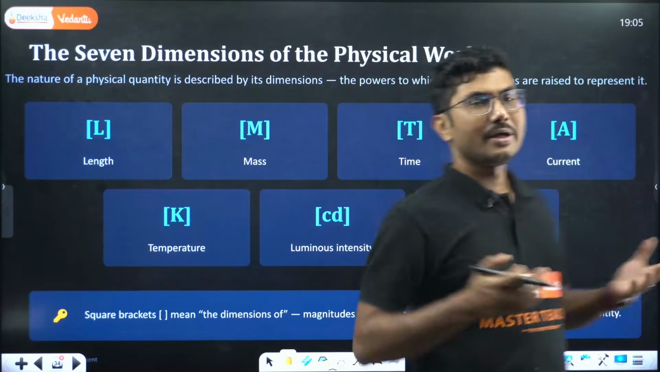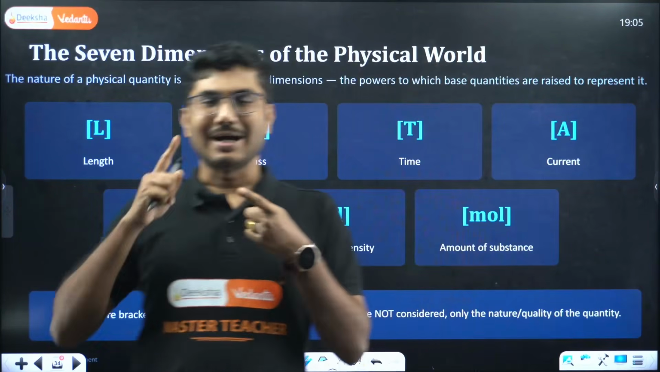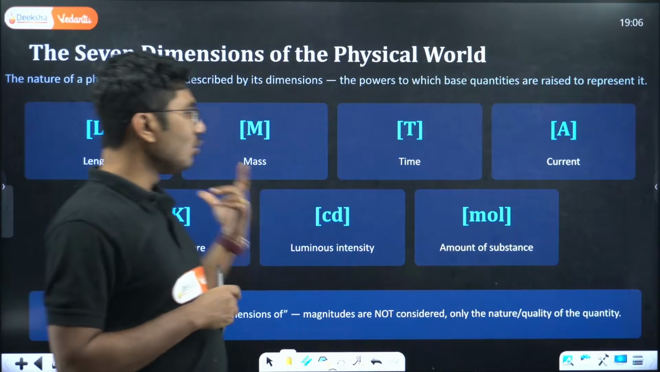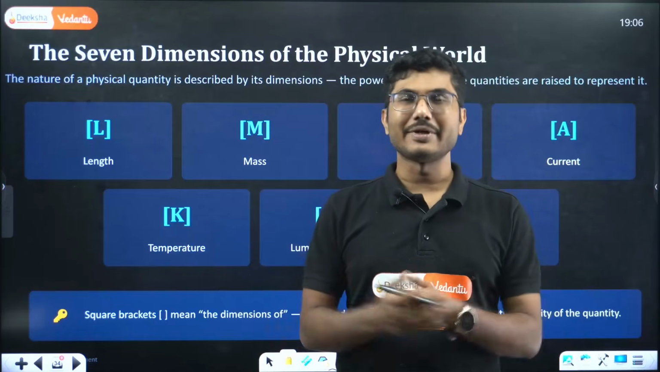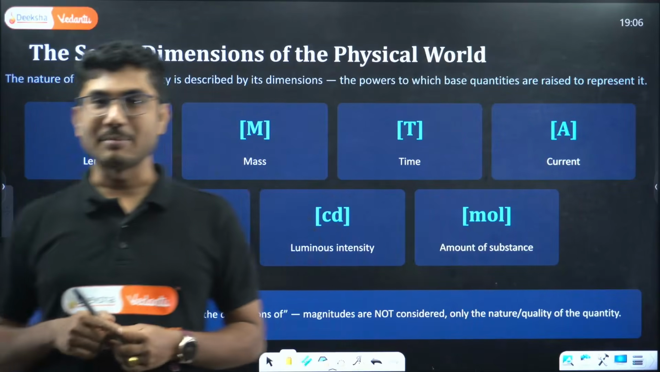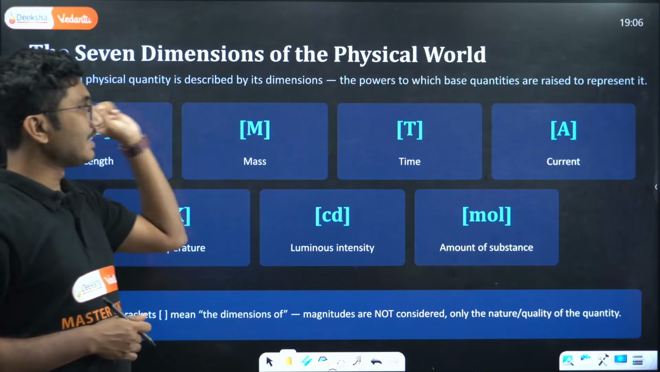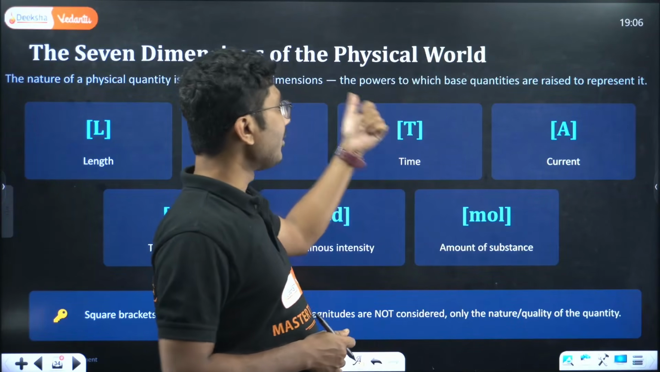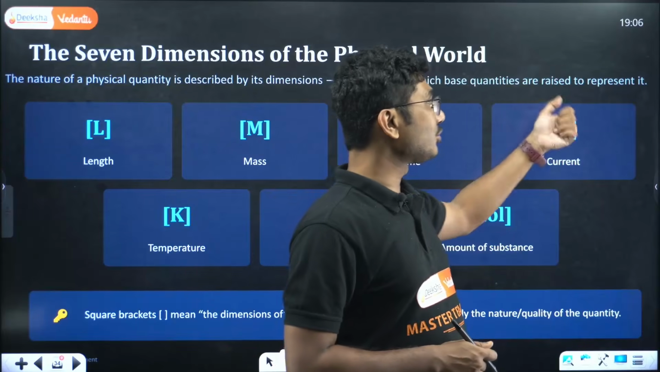As we say, there are 7 fundamental quantities. What are those? Mass, length, time, current. Then we have temperature, luminous intensity, and amount of substance. And based on these 7, we also have to assign something which is called dimension. What is the dimension? The nature of a physical quantity is described by its dimension, the power to which base quantities are raised to represent it.